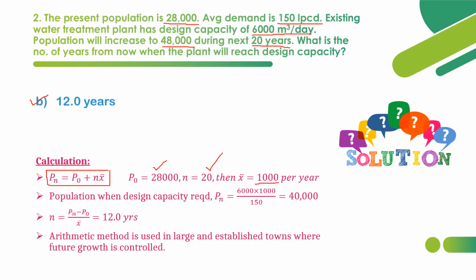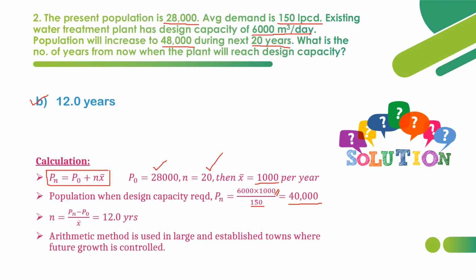Now the population when design capacity is required. We have to calculate using 6,000 meter cube per day, that is the design period. So 6,000 meter cube per day into 1,000, because we have to convert into liters, as the per capita demand is given in liters, 150 LPCD. On calculating this value, the population required to reach the design capacity of the treatment plant will be 40,000.